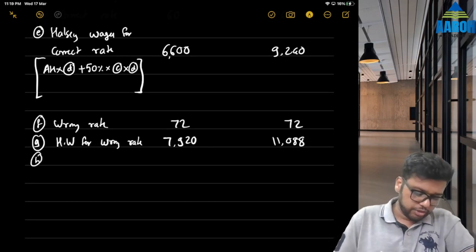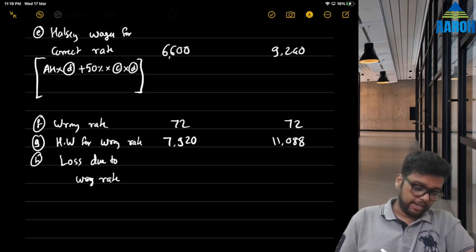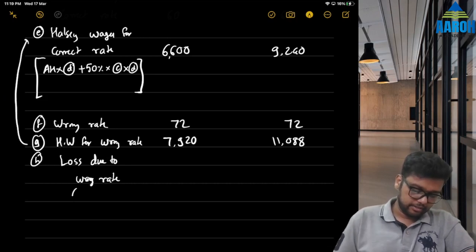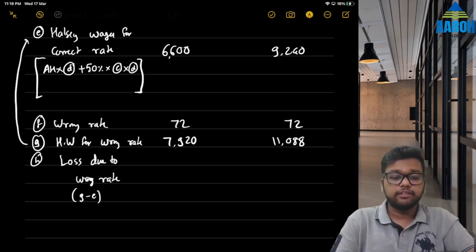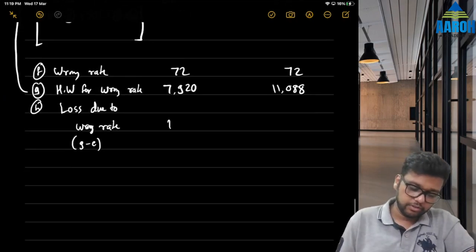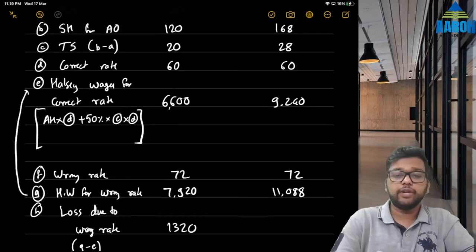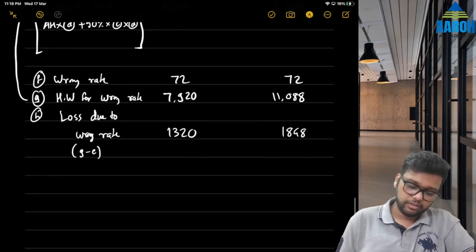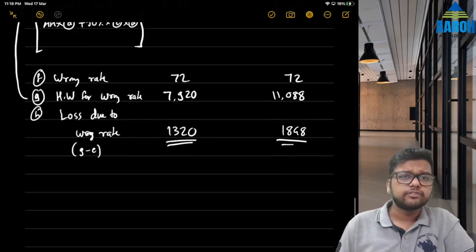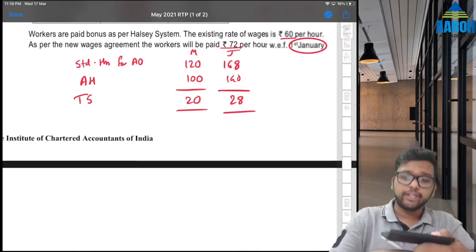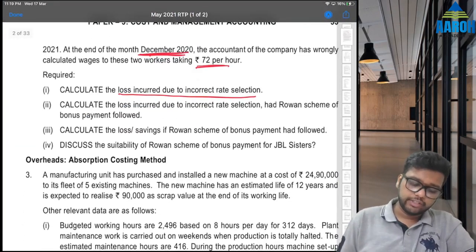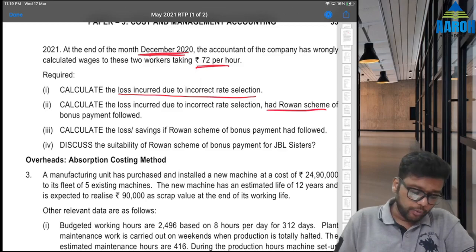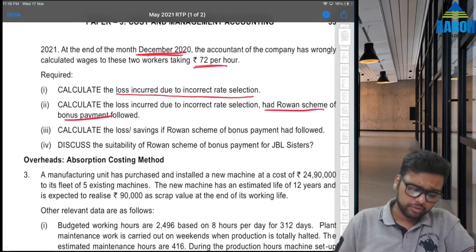That means because of the wrong rate, how much is the loss? Loss due to wrong rate. We paid them extra, right? So what is the loss due to wrong rate? That is this G minus this E, right? So 7920 minus 6,600 is 1320 in this case, and 11,088 minus 9240 is 1848 in this case. This is the loss due to Halsey. That's it. In the second part, they have asked for the loss due to Rowan. That also we can easily calculate. Loss incurred due to incorrect rate selection had the Rowan scheme of bonus payment been followed. We can do that also.